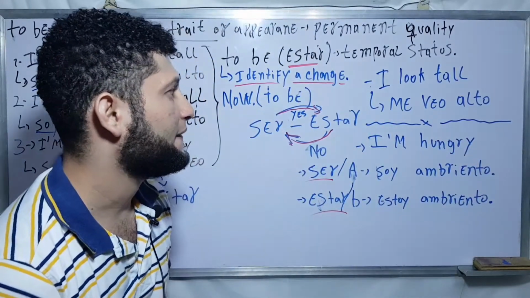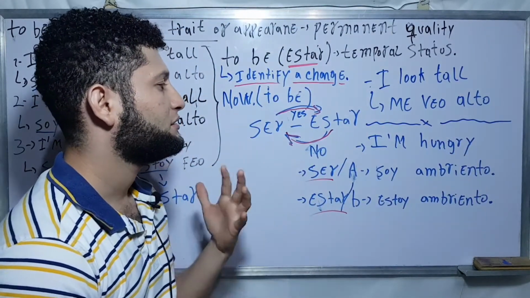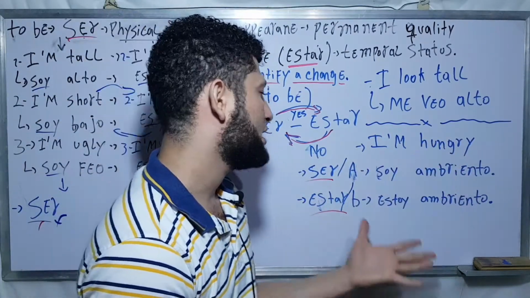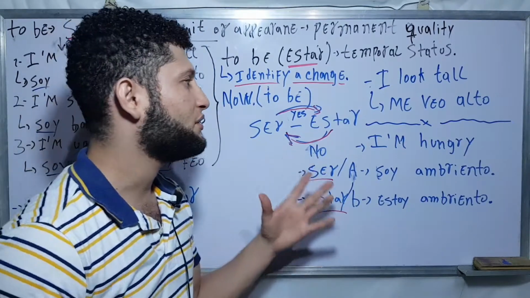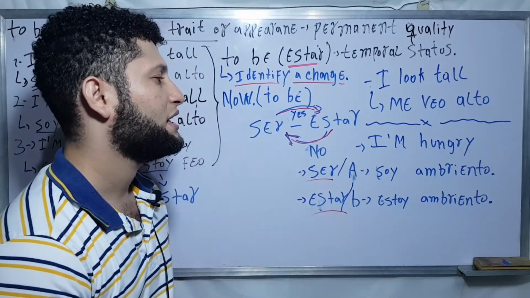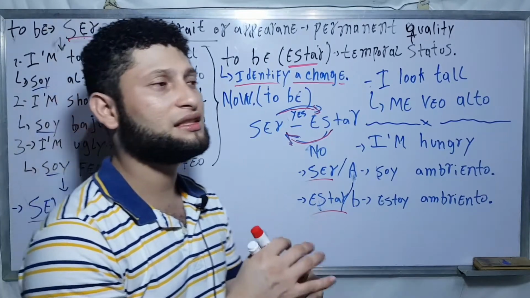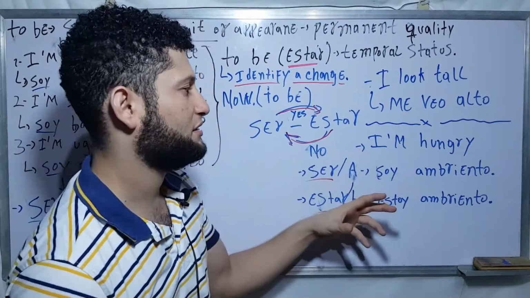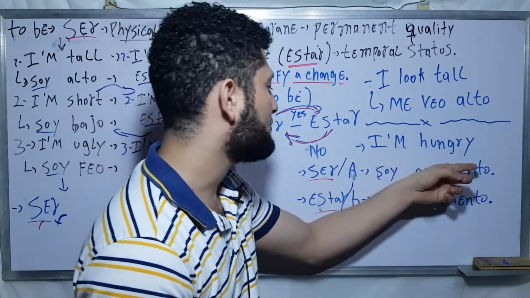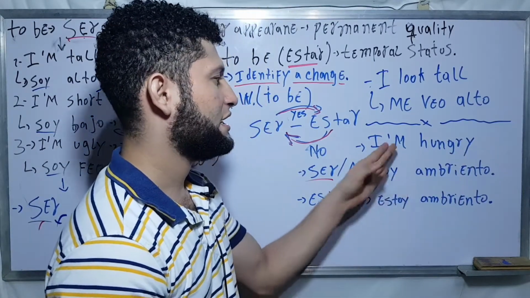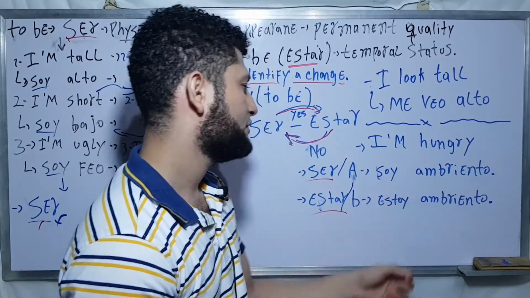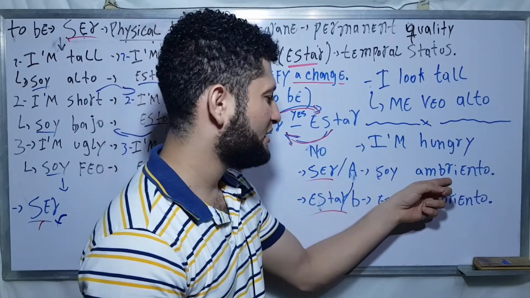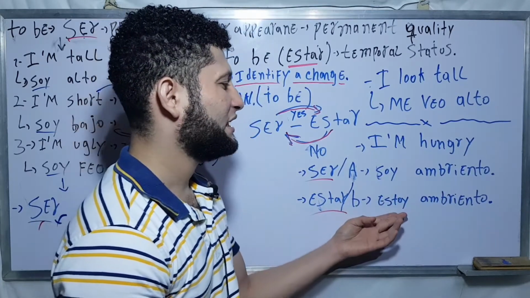Now, I am hungry. It's the same explanation for every single adjective, but there are some details that I need to work on. This is a small quiz. I'm hungry. In this case, soy hambriento, this is with the verb ser. Estar, estoy hambriento.